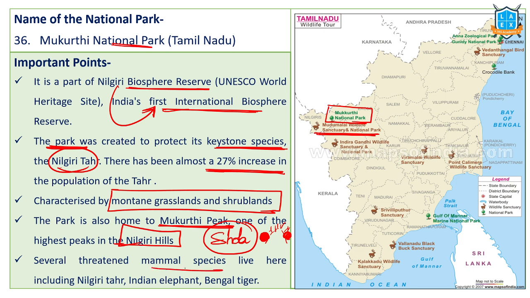Several threatened species like Nilgiri Tahr, Indian elephant, Bengal tiger. These are located in Mukurthi National Park, which is part of our Nilgiri Biosphere Reserve. Nilgiri Tahr is the keystone species in this area. Shola Forest. This is famous for Shola Forest.